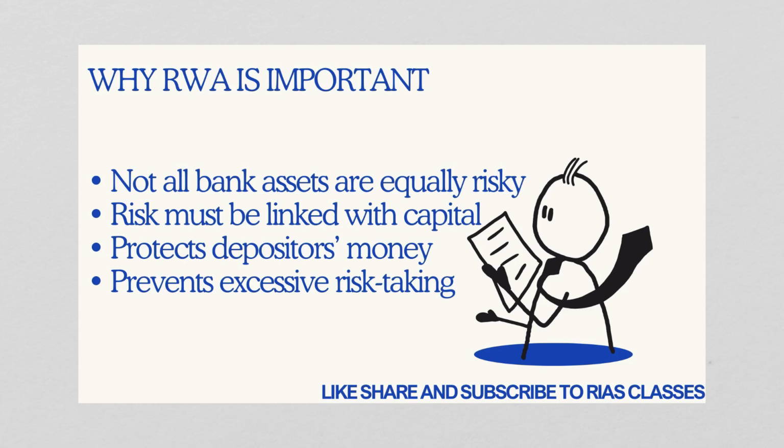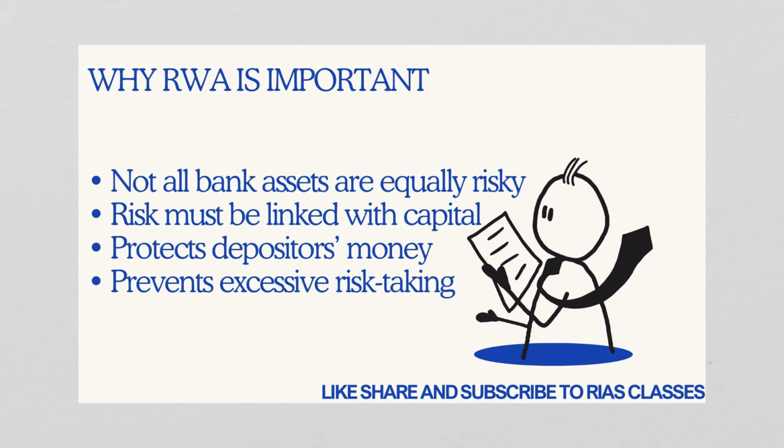Before understanding what risk-weighted assets are, we must understand one basic idea: not all assets of a bank are equally risky. Let's take an example. Cash is almost risk-free. Another example is government securities. Government securities are low risk. Loans to private companies are quite risky. So treating all assets as equally risky would be wrong. This is why Basel norms introduced the concept of risk-weighted assets.